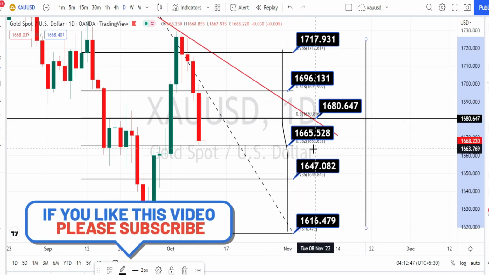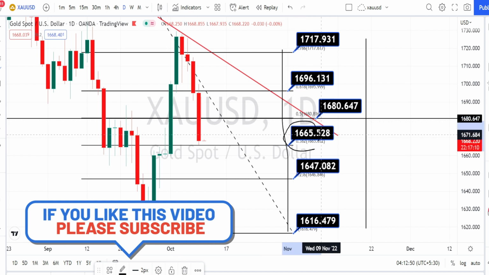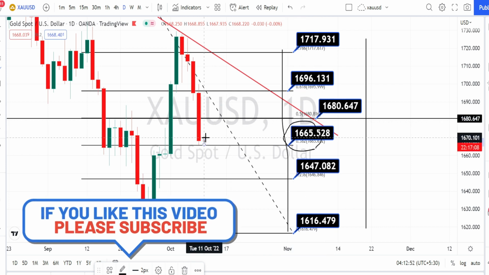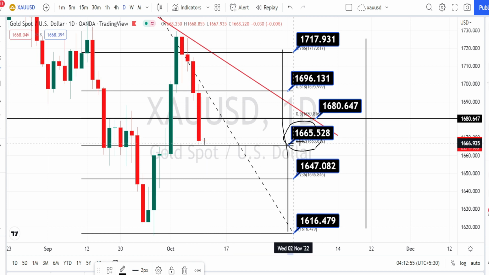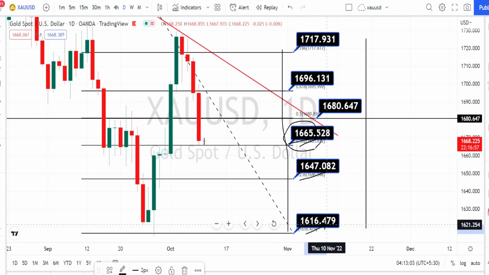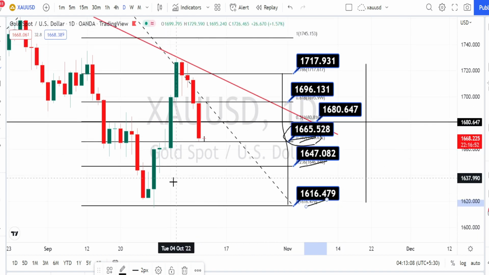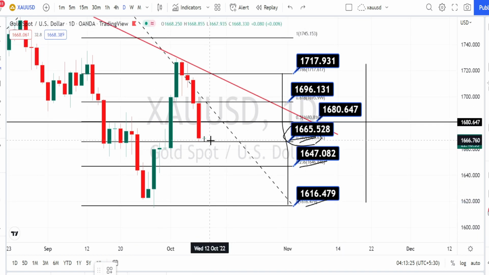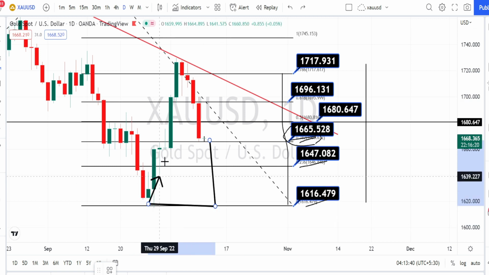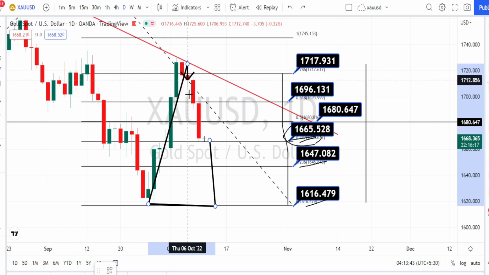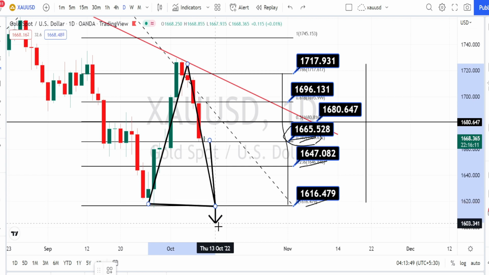Currently the price action has tested the support level of 1665 and has made a little bit of bounce back. And if the price action breaks this support level of 1665, next level of support is going to be around 1647, 1616. And only when the price action breaks this support level of 1616, it will be the bearish side trend reversal in daily time frame. Till then, it is only considered as a bounce back or a retracement for the bullish trend it has made earlier. From here, it will be making new lows for the current price action.